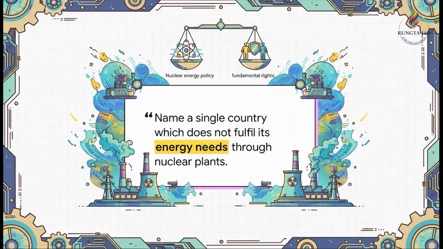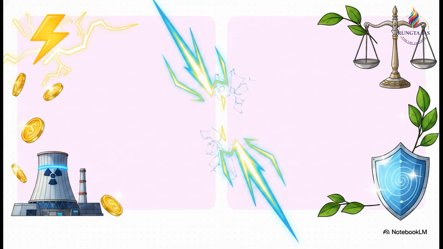Chief Justice Suryakant appeared, understandably wary of rocking the boat here. He pragmatically asked the courtroom, name a single country which does not fulfill its energy needs through nuclear plants. The bench made it very clear they view this as a highly sensitive legislative policy issue driven by national energy needs. It is sensitive, for sure.